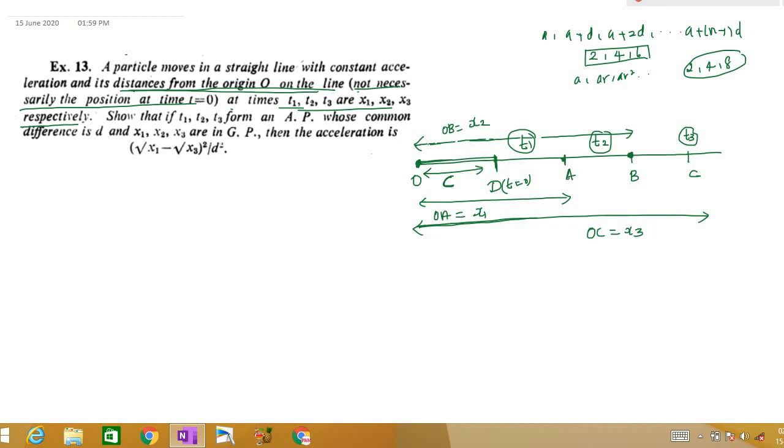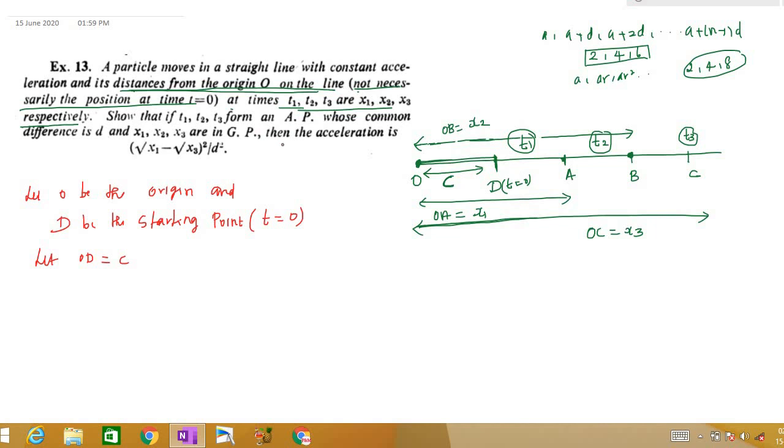Yes. So let O be the origin and D be the start point. That is, we are starting at that stage. D be the starting point. That is t is equal to 0. Let OD is equal to C. That is, we are starting at this time only. So let this distance be C.